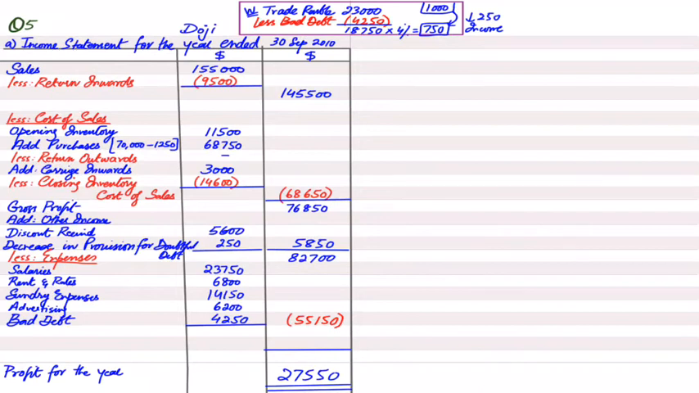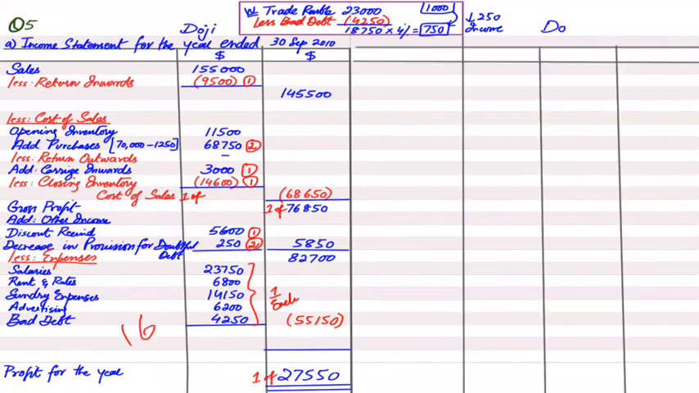Now after the income statement, the other thing that we have is a statement of financial position. Next we have a statement of financial position. First of all, we need to put the heading. First of all, the name of the owner, that is Doji. Then we'll be writing the heading, statement of financial position instead of balance sheet, as at 30 September 2010.